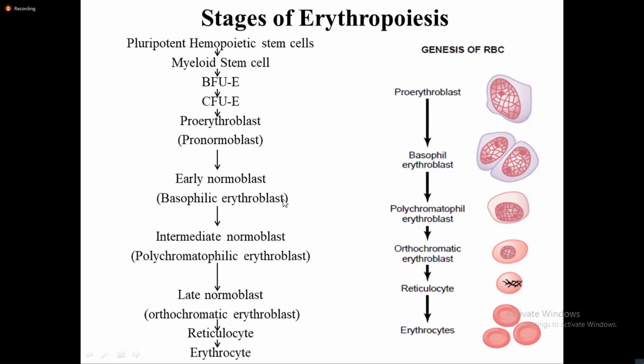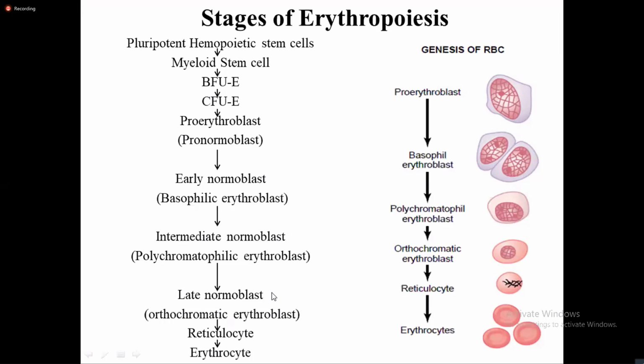The pro-erythroblast cells are also known as pro-normoblast. Okay, so this is the pro-erythroblast cell, which is also known as pro-normoblast cell, which in turn divides and differentiates into early normoblast cell. The early normoblast cell is also known as basophilic erythroblast, which ultimately forms intermediate normoblast cell, which is also known as polychromatophil erythroblast cell.